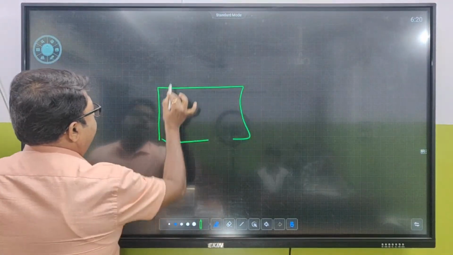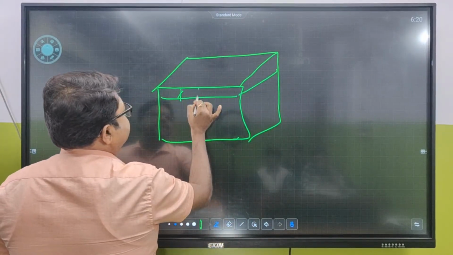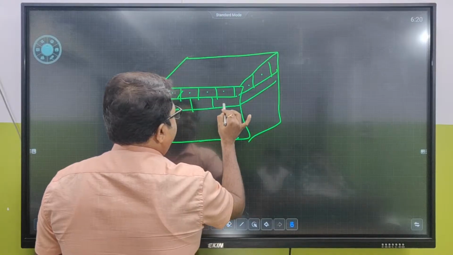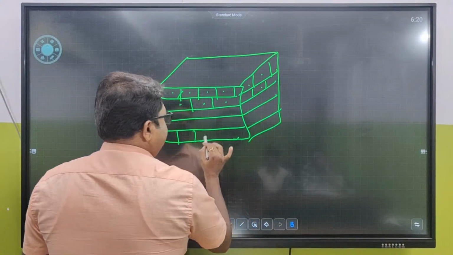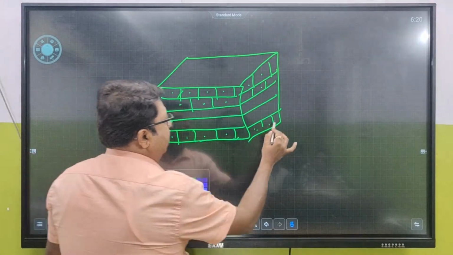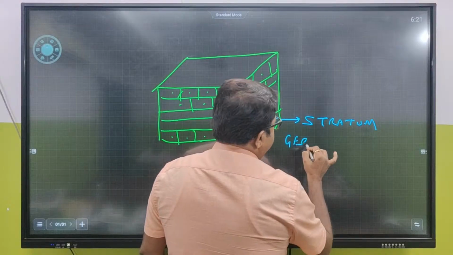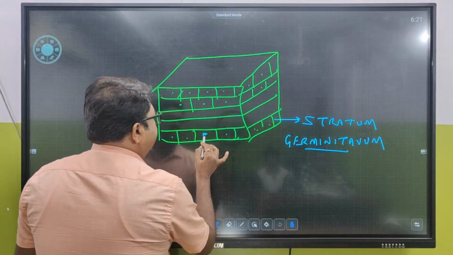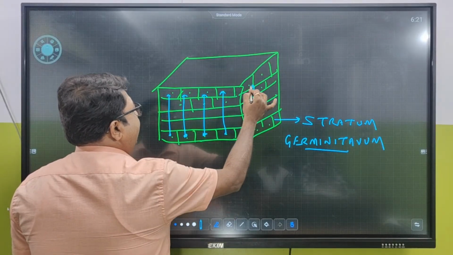If this is a compound epithelial tissue, so compound means there are many cells, there are many strata. So this is one of the cell, the upper layer. This is the second layer. This is the third layer. And just like that, the last layer is this. ये last layer है. So last layer में क्या होगा? Last layer is called stratum malpighi or germinativum. It forms new cells and pushes the cells over here, and you know the upper layer has become dead.